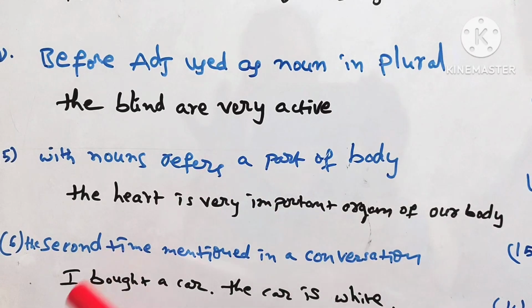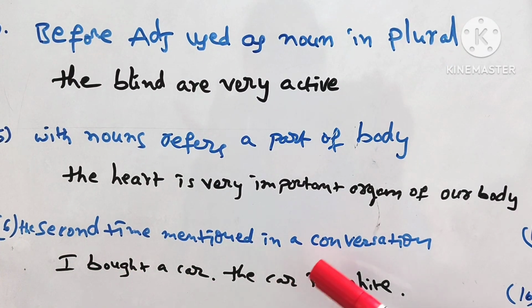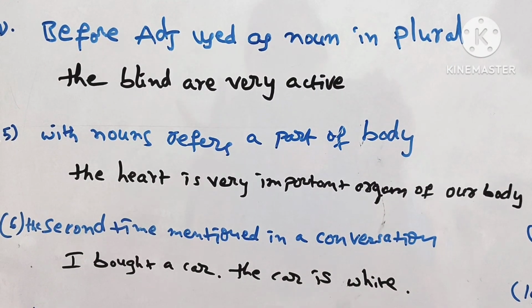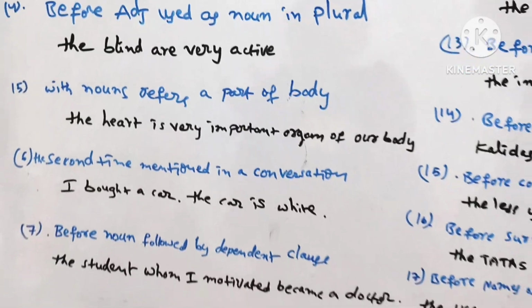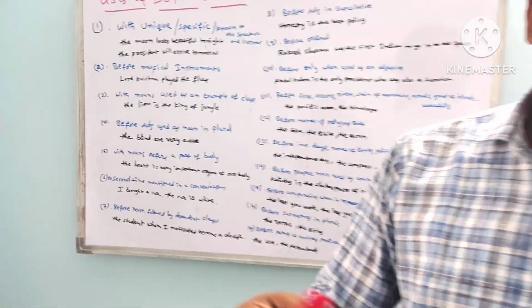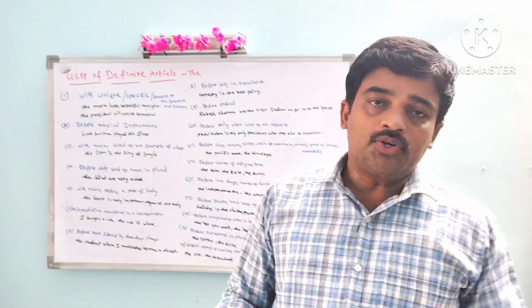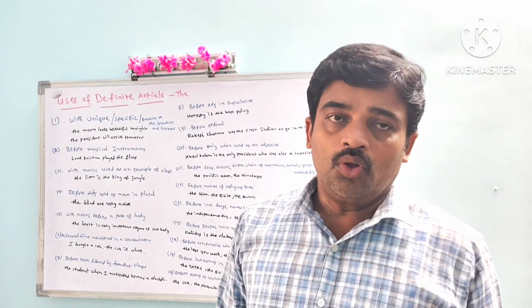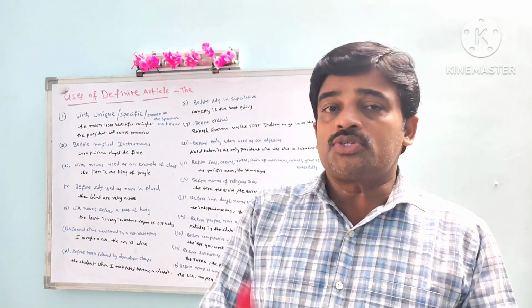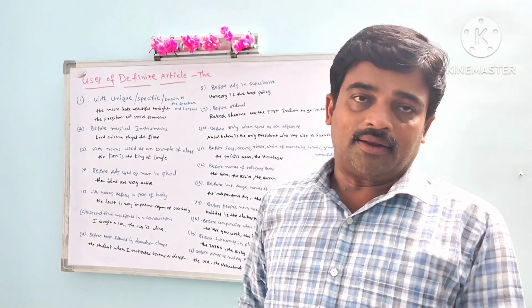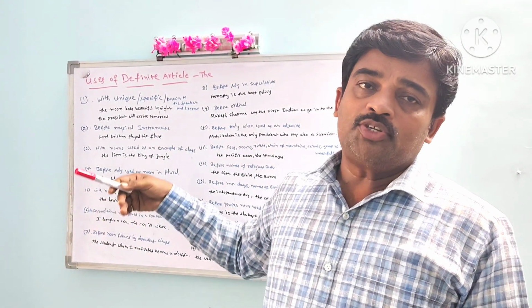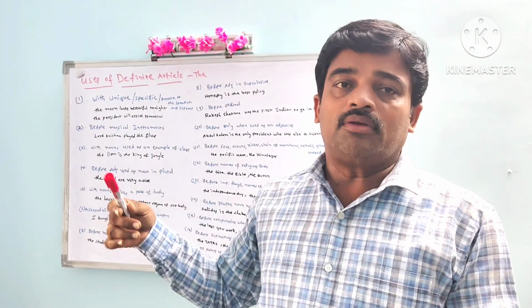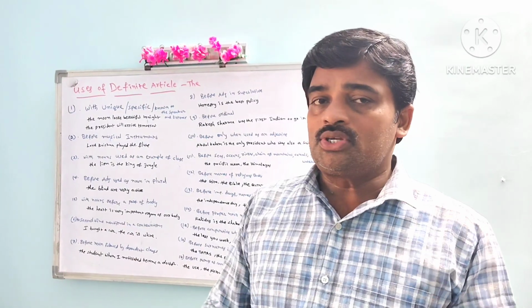And the second time mentioned in a conversation. In the previous class we discussed in part 2 that when you mention a noun for the first time, we use an indefinite article, either a or an. But when you mention the same noun a second time, we use the.